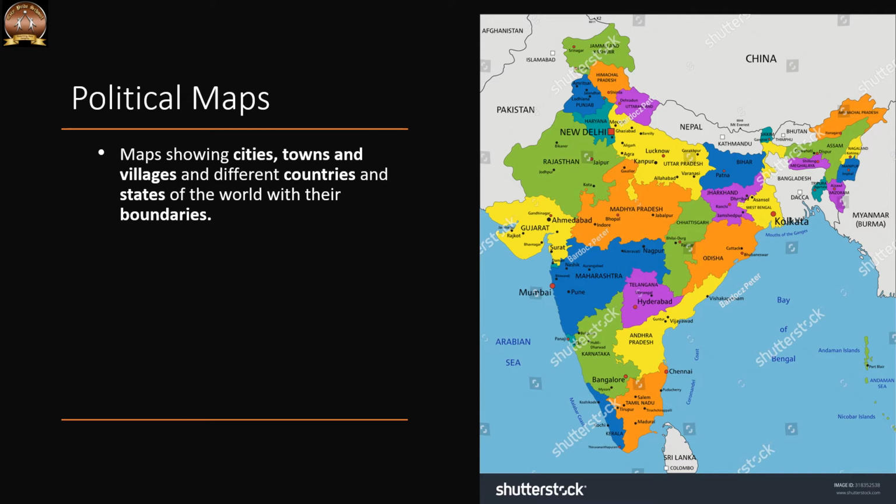So that is the difference between physical map and political map. In a physical map, we can see the natural features of the earth like rivers, plains, plateaus, oceans and mountains. In a political map, we can see the towns, cities, villages, countries and their boundaries.